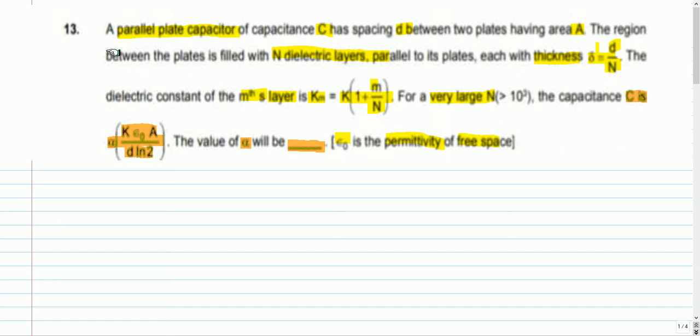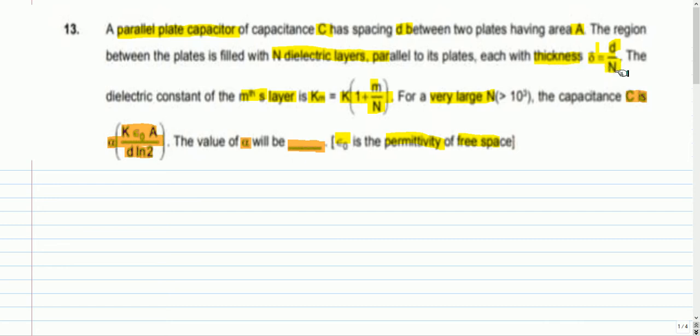In this video, I will discuss a capacitance problem. This is the question. A parallel plate capacitor of capacitance C has spacing D between two plates having area A. The region between the plates is filled with N dielectric layers parallel to its plates, each with thickness delta equal